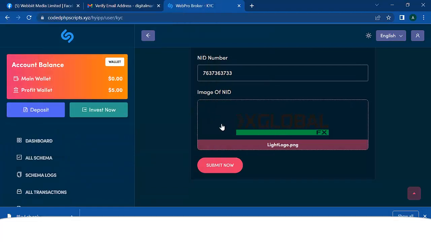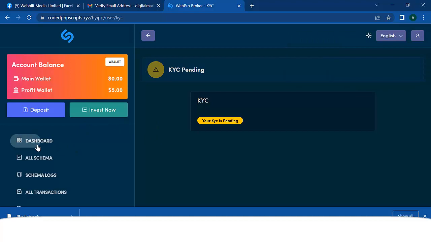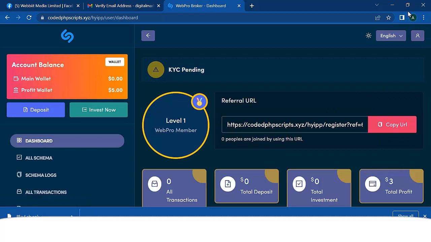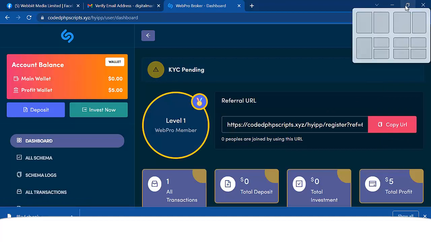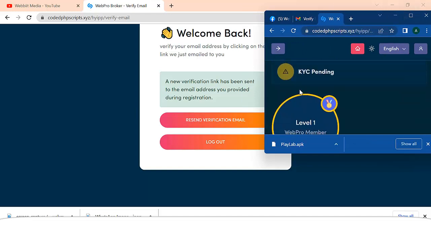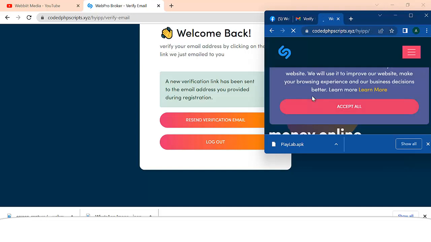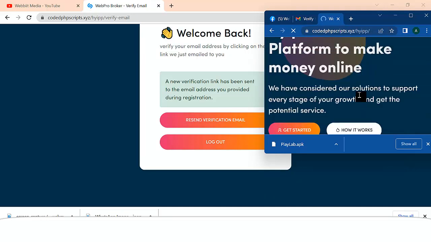Let me say this is my ID, so I'm just going to select that and I'll click on submit. Awesome. So you see, spending and admin need to verify that. So you can see you have a very beautiful dashboard, and you can see the mobile responsiveness is powerful.